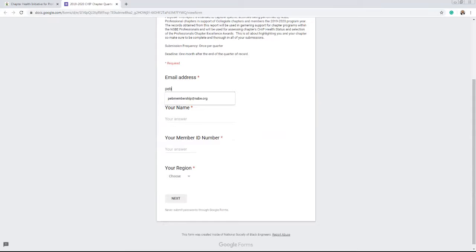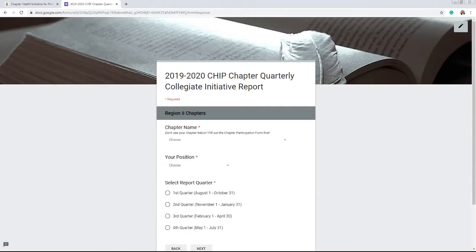You'll enter your email address or name, your member ID, and a reminder, you'll find your member ID on your NSBE Connect profile under membership. And you'll select your region. Having made those selections, you'll move to the next section.